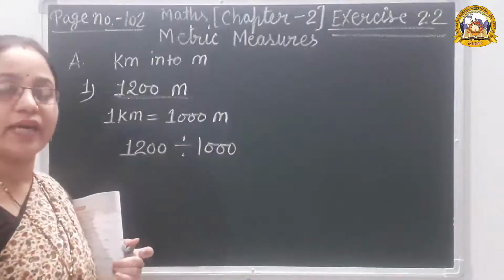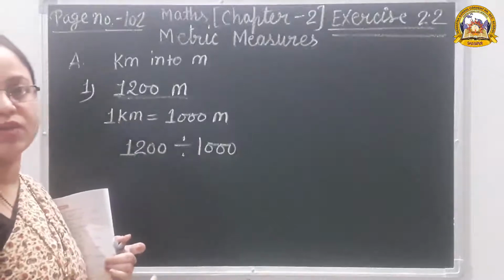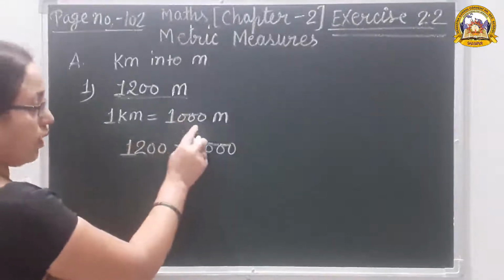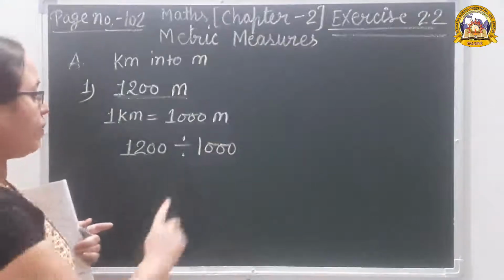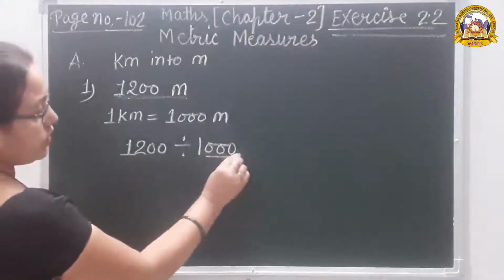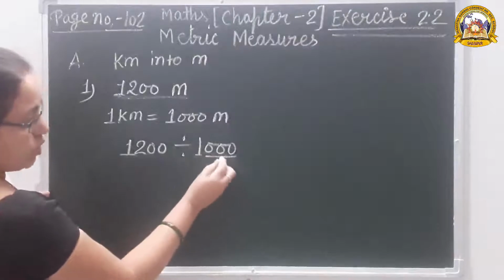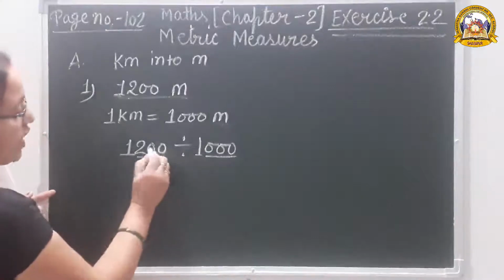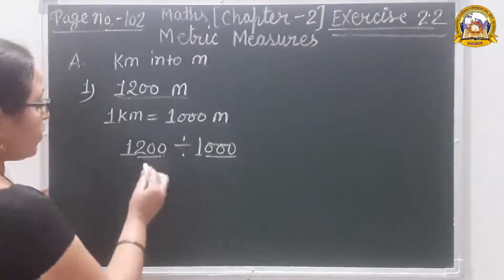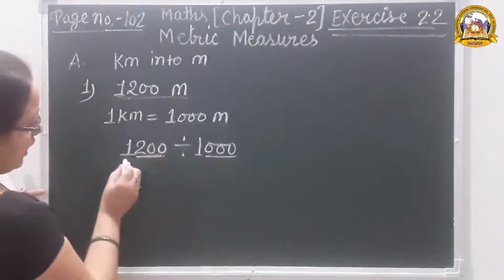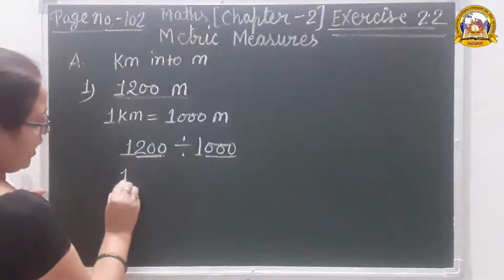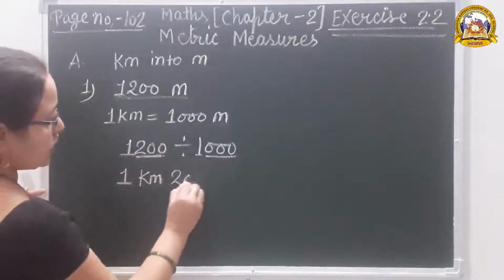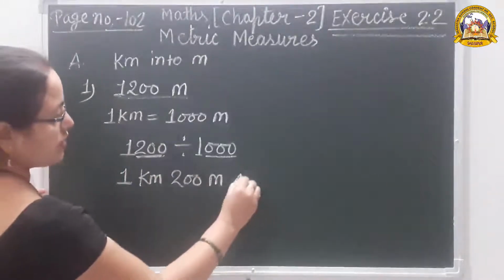Why not divide by 100 or by 10,000? Why only by 1000? Because 1 kilometer is equal to 1000 meter. There are 3 zeros. So look carefully at the last 3 digits, we are separating the 3 digits from the back side. Only 1 digit remains, that is 1 kilometer, and the last 3 digits are 200 meter. That's the answer.